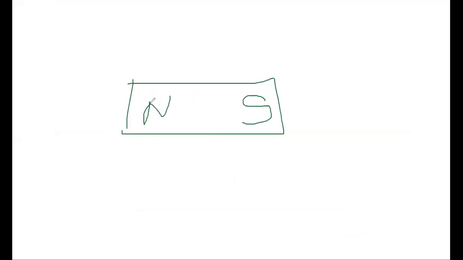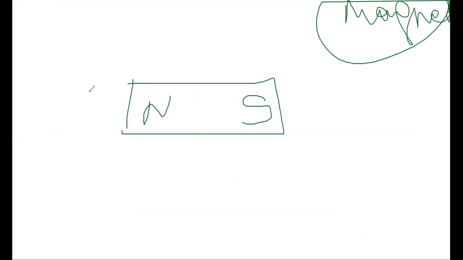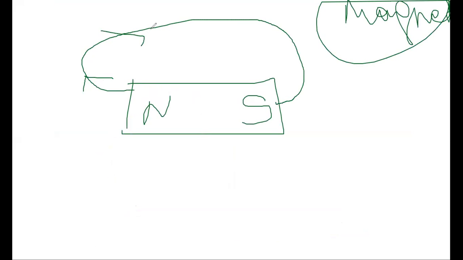So this is the north direction of a magnet and this is the south direction of the magnet. I am talking about magnetic field lines. These magnetic field lines arise from the North Pole and end at the South Pole. I'll put the direction like this. It is arising from north and ending at south. Please remember, this is the first property of magnetic field lines.